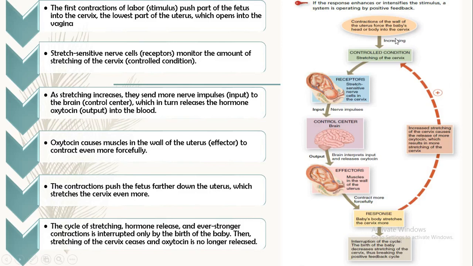Now see in this diagram, there is contraction of the wall of the uterus, which forces the baby's head or body into the cervix. This increases the control condition, the stretching of the cervix. Now this receptor sends the input to the control center in the form of nerve impulses. This control center sends the output to the effector, and they call it the response. These are the negative feedback and positive feedback systems.